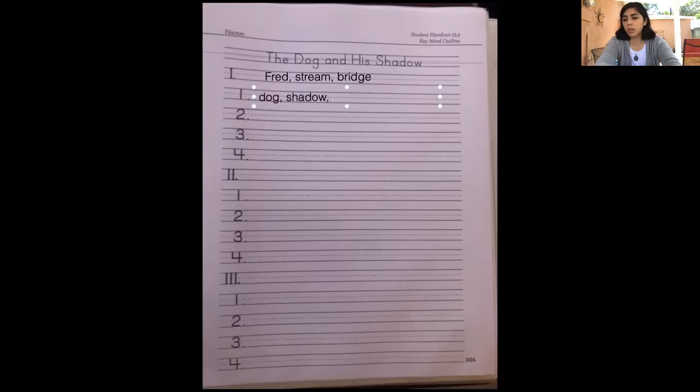And then what else do you think maybe we can put? Who else is in the story? Let's read it again. A hungry dog once found a large, juicy piece of meat. Who is in the story? So maybe we can put, if you want, maybe we can put meat. Good.